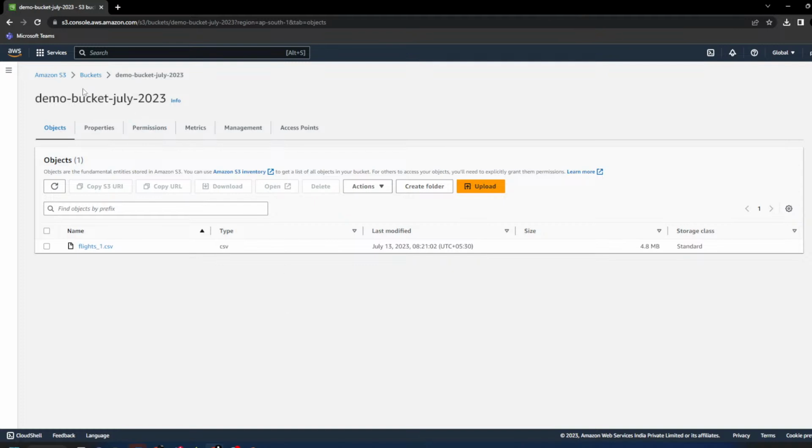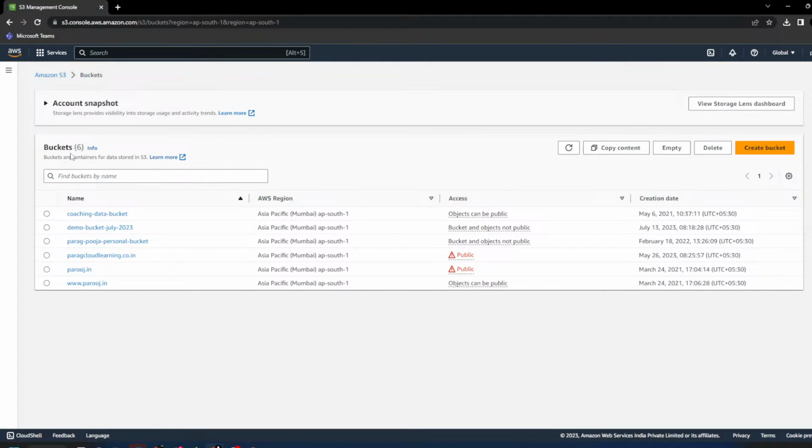Second, S3 is a chargeable service, I told you, but right now you are in the free tier, so the total amount of data you can store in your account is 5 GB per month.